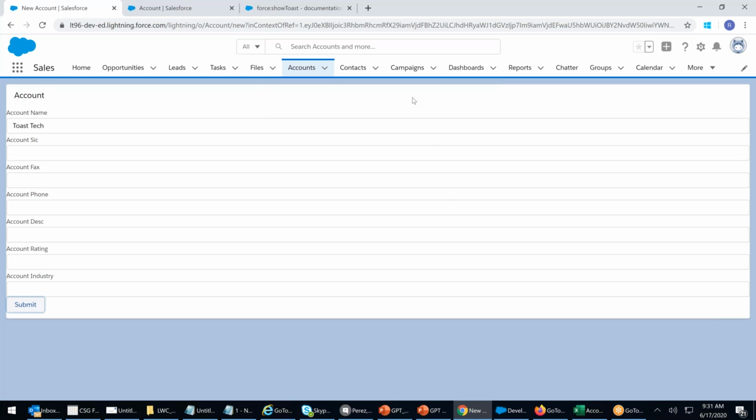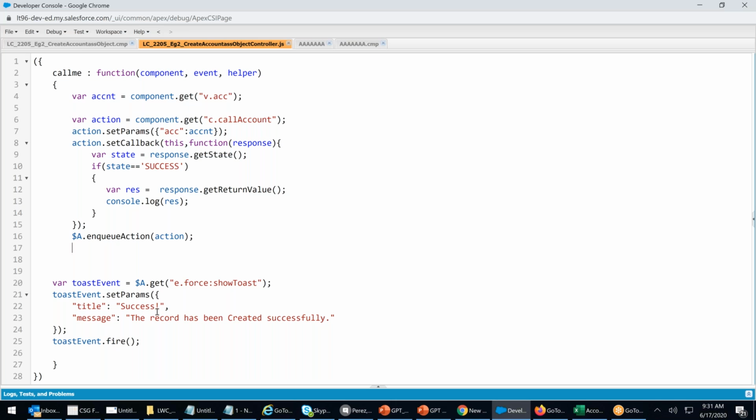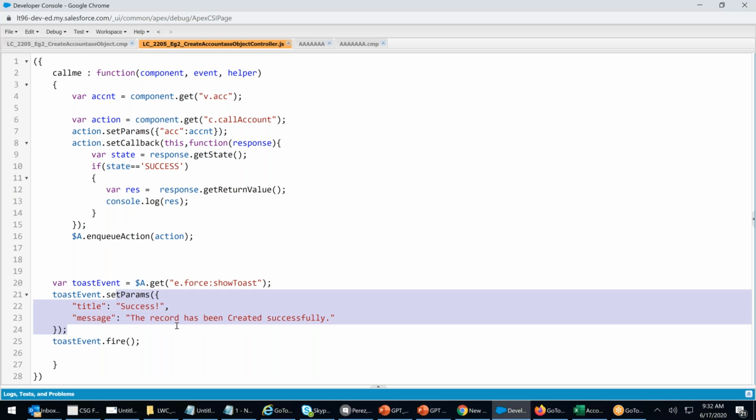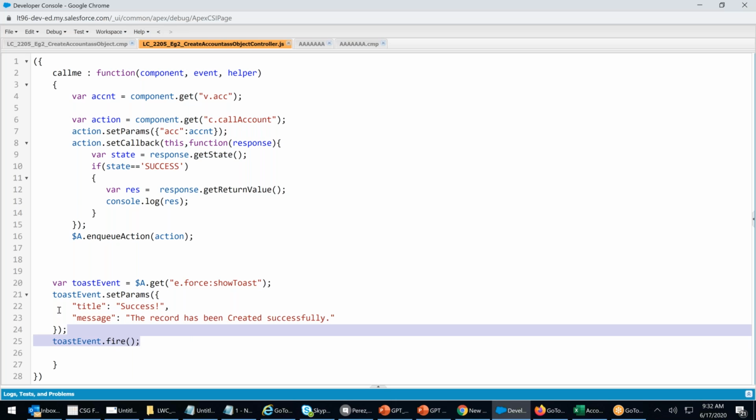Gone. One toast message. Copy paste. Simple, one toast command. This is a pre-built structure. Already there is e.force:showToast. One structure is created and I'm getting that structure. On that structure, I'm setting the params. You can see that setParams: title to success, message to this. We are not creating it. Toast messages are pre-created structures. We just get them, and we pass our parameters with setParams.